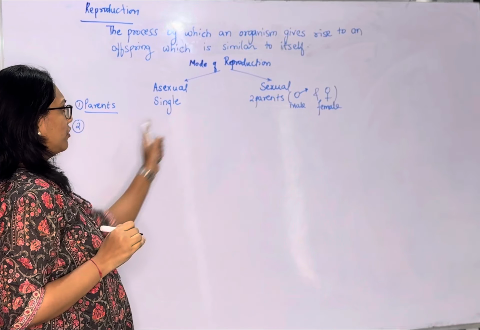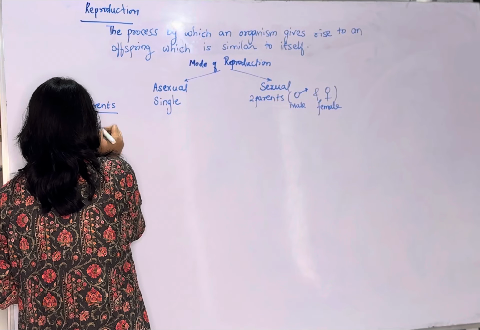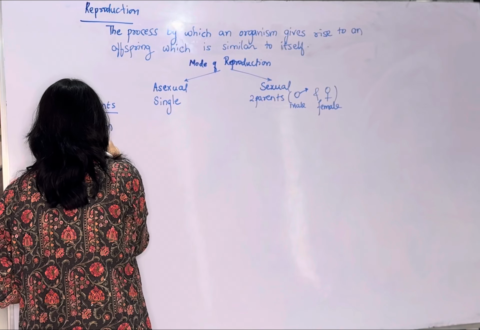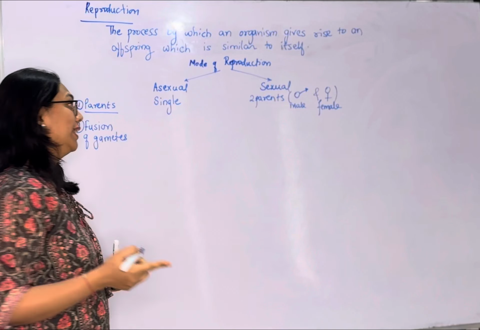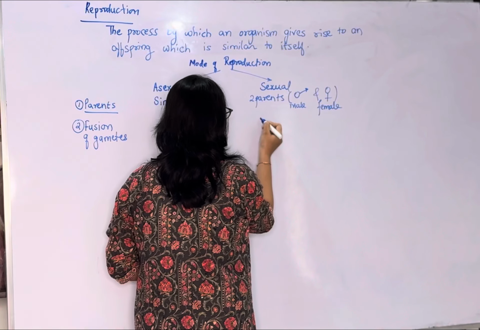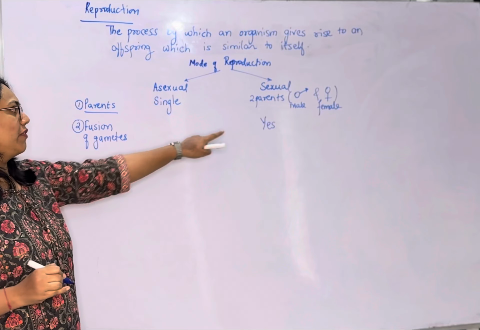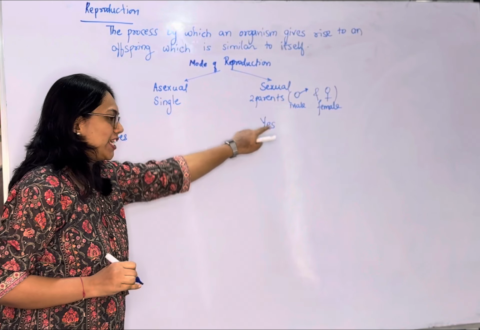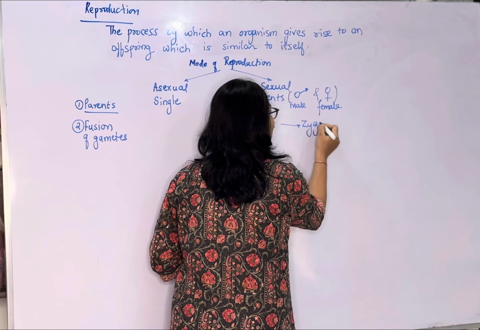Now if two parents are involved, they will help in fusion of gametes. The male parent is going to produce the male gamete and the female parent is going to produce the female gamete. So yes, there will be fusion of gametes in sexual reproduction leading to formation of the zygote.